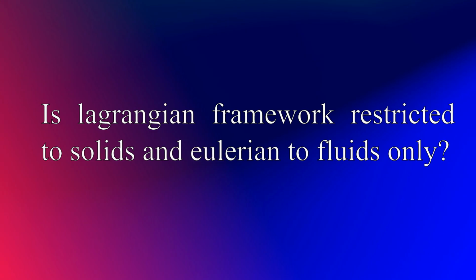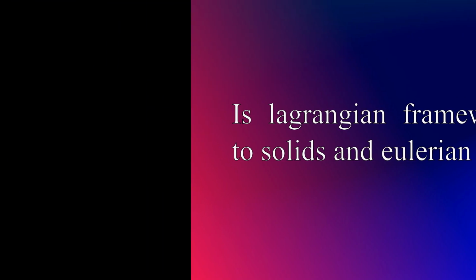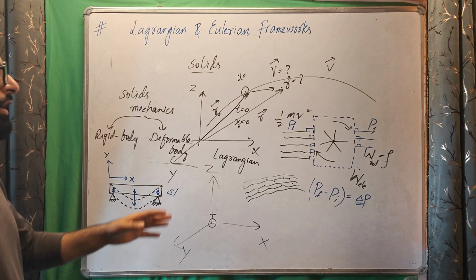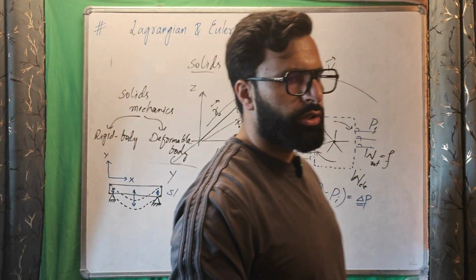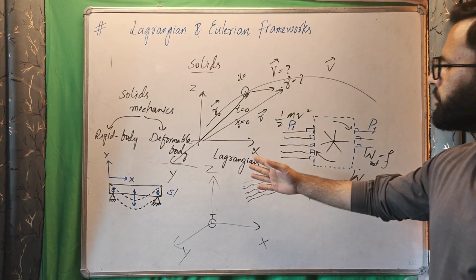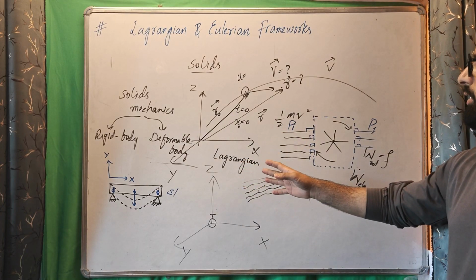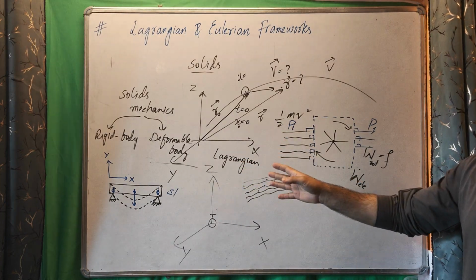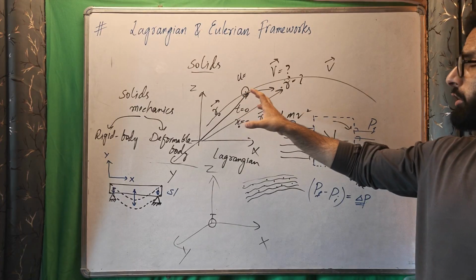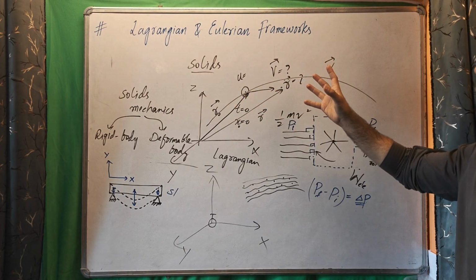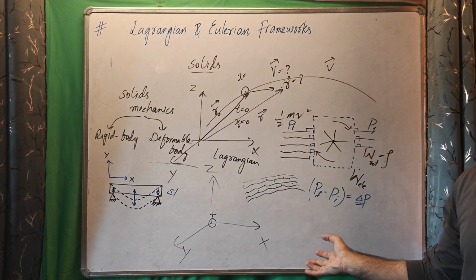Now, all of this forces us to think that the Lagrangian way of studying mechanics is restricted to solids, and the Eulerian framework is restricted to fluids.